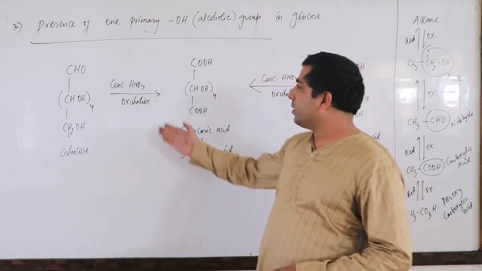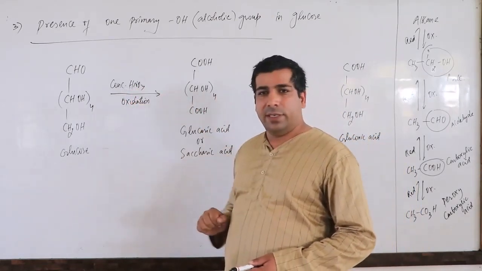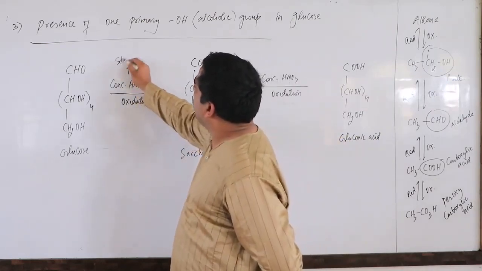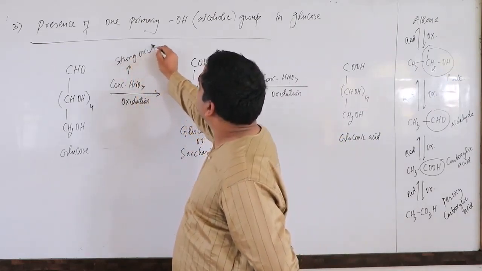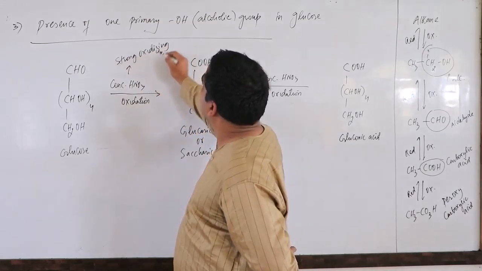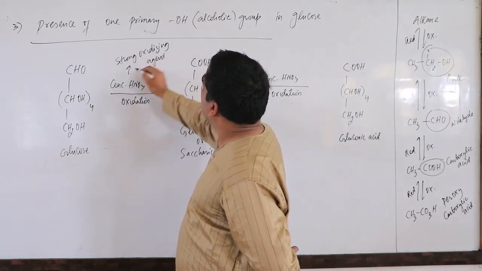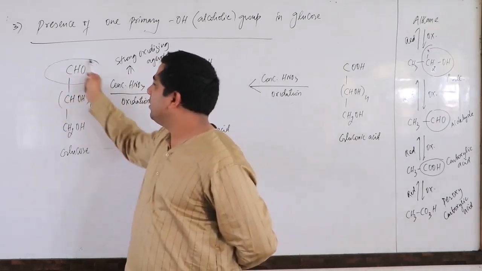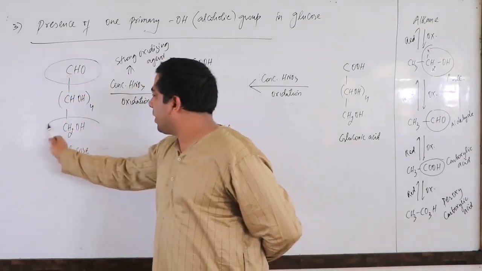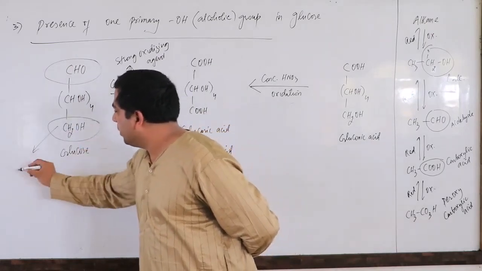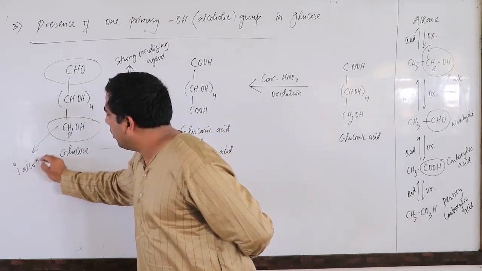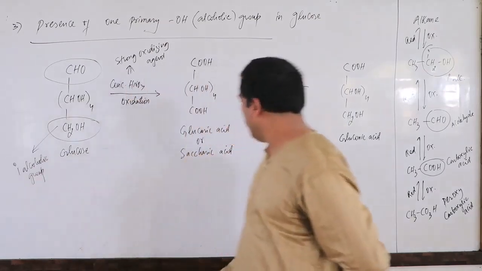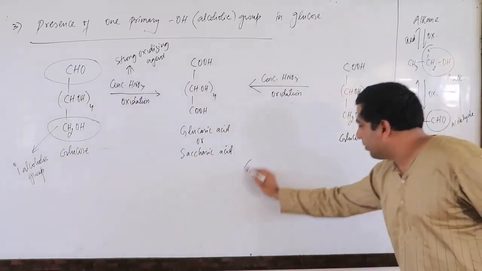But if you look at nitric acid, this is a strong oxidizing agent. So what is it going to do? It will surely attack the aldehyde, and it will also attack the primary alcoholic group. This is your primary alcoholic group. Let me go a little bit back, I want to show you something.